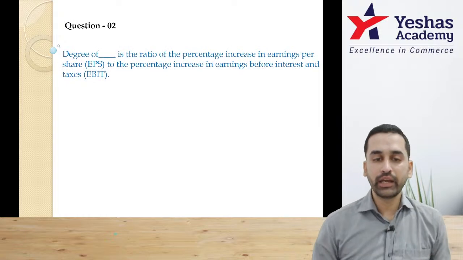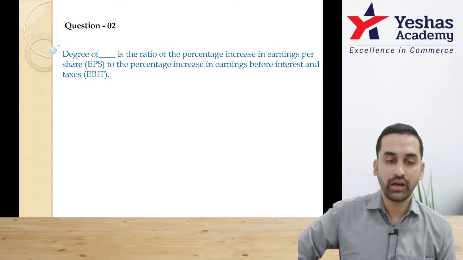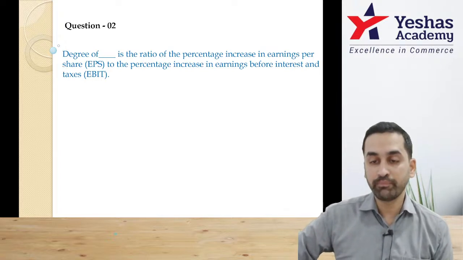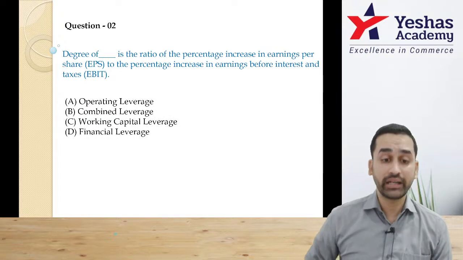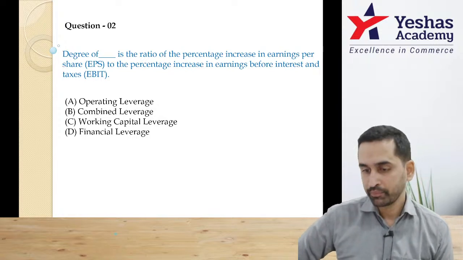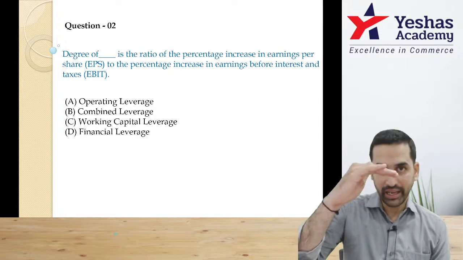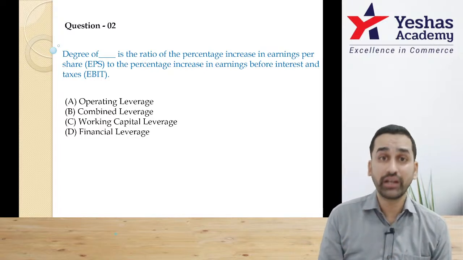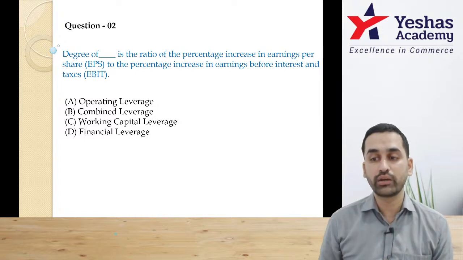Second, degree of dash is the ratio of percentage increase in earning per share to percentage increase in earning before interest and tax. They're talking about EPS and EBIT. This is purely about financial leverage. Understand? This is purely about financial leverage because question is EPS and EBIT. Everything below EBIT is all about finances, interest, taxes, preference dividend, earning per share, dividend per share.